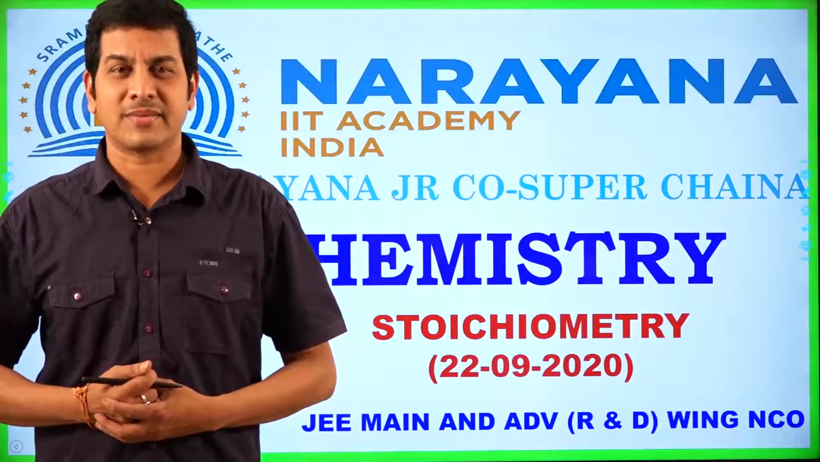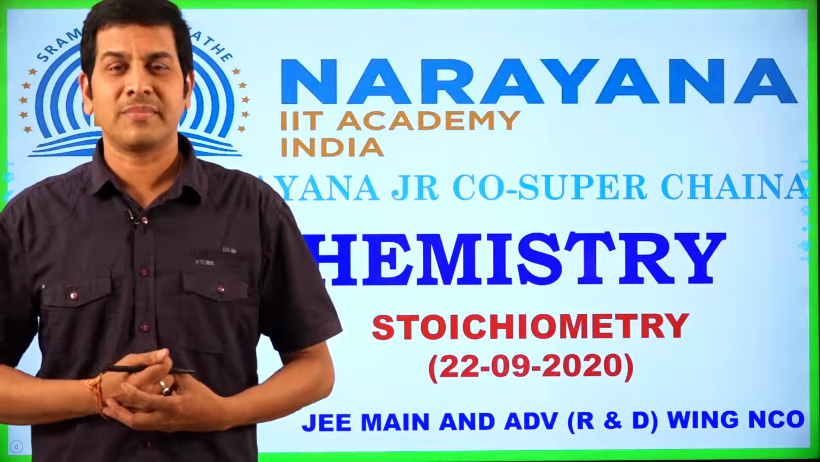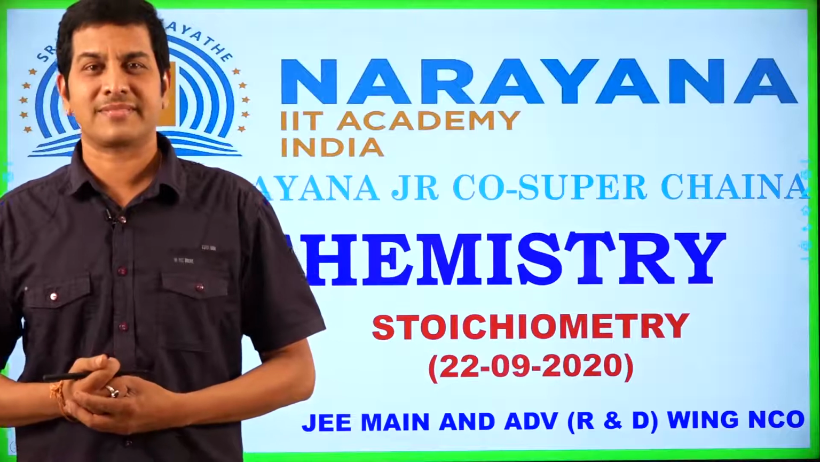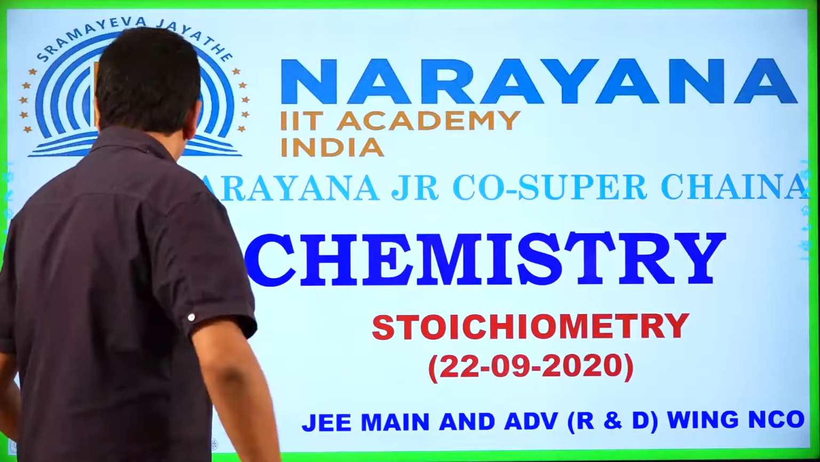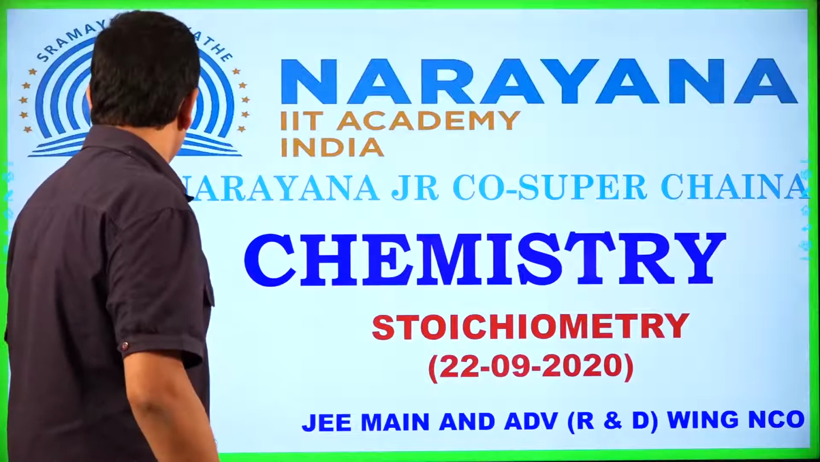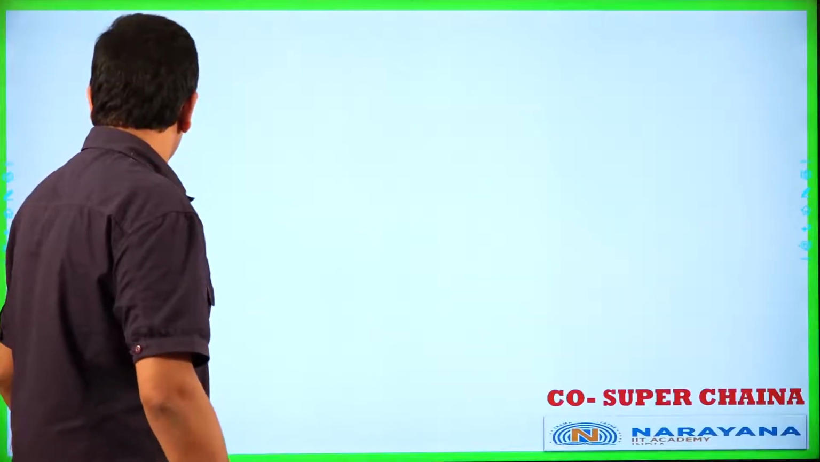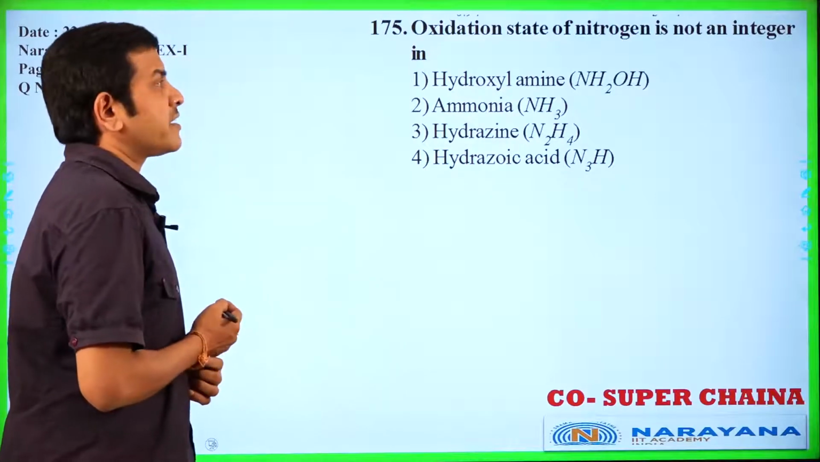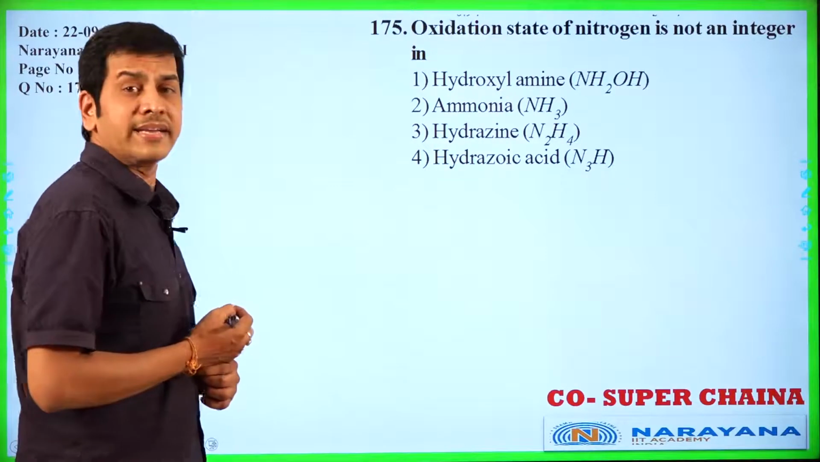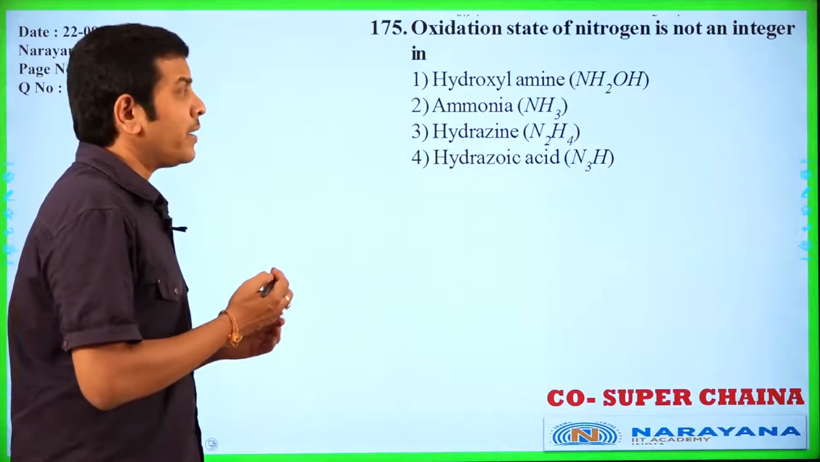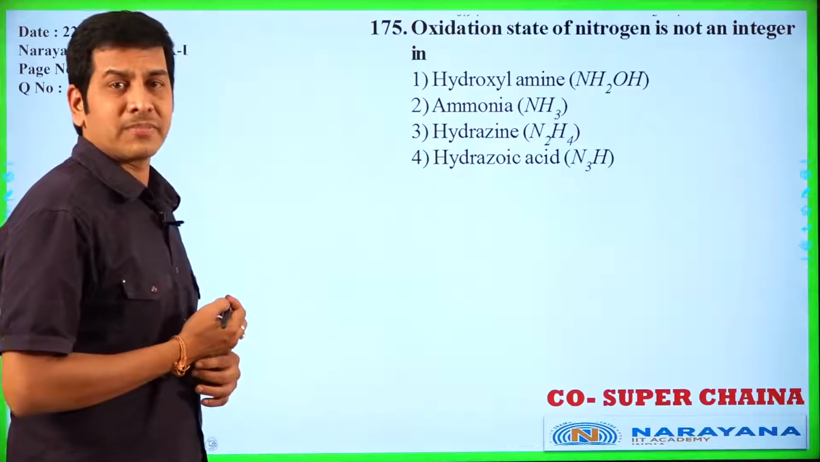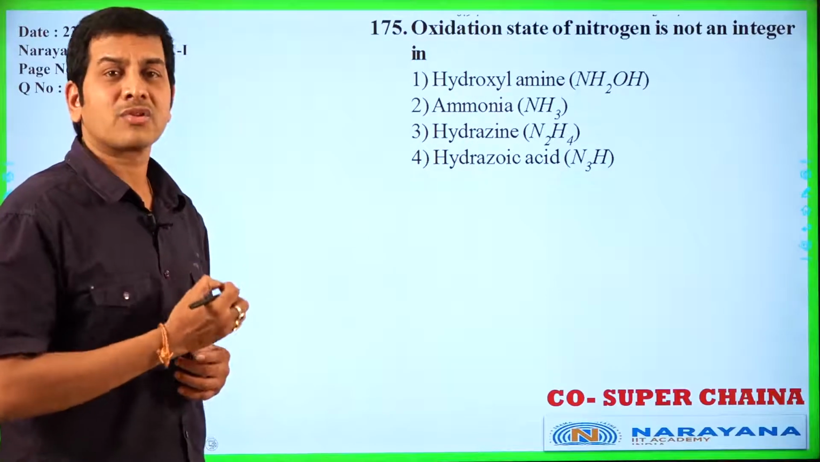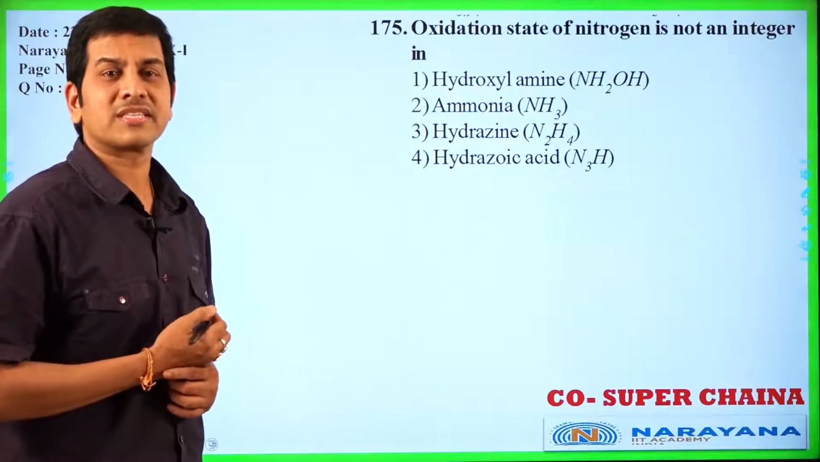Today we are going to discuss some objective questions based on oxidation numbers, stoichiometry. Oxidation state of nitrogen is not an integer. Before going to discuss oxidation numbers, first of all, what is the definition of oxidation number and what are the rules and regulations in the calculation of oxidation number?